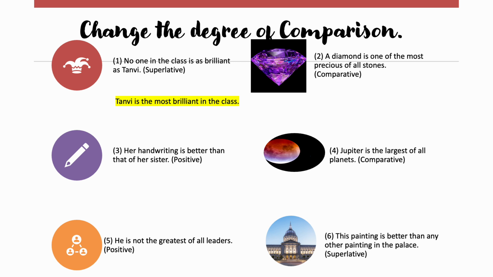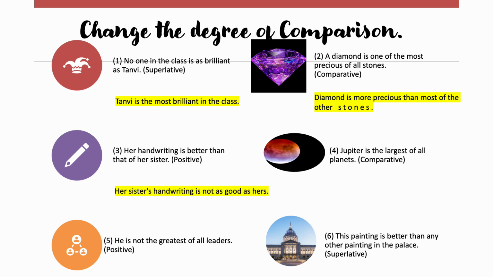Second one, a diamond is one of the precious of all stones. Now here, a diamond is one of the most precious. The word "one" is used, so it is different from the first example. The first one was "no one", she is the topmost one. Here it is, the diamond is one of the most precious. So we have the word "one" in here. So a positive degree will be "very few" and a comparative degree will be "most". We have to use the words, more precious than most other stones.